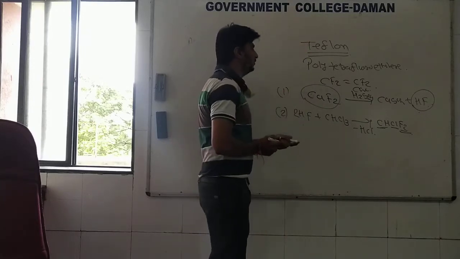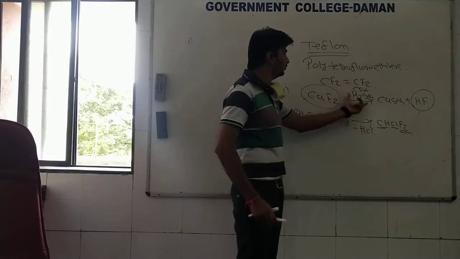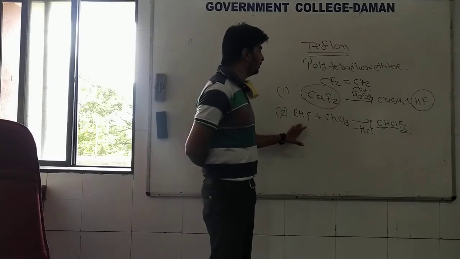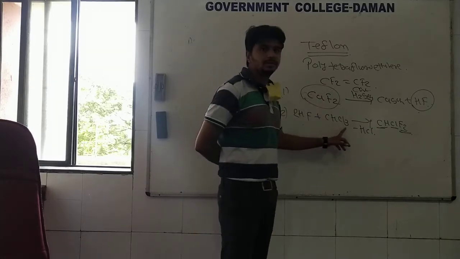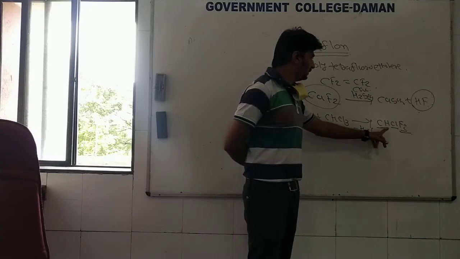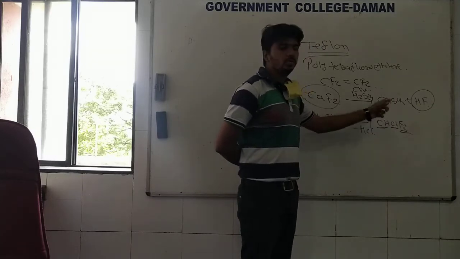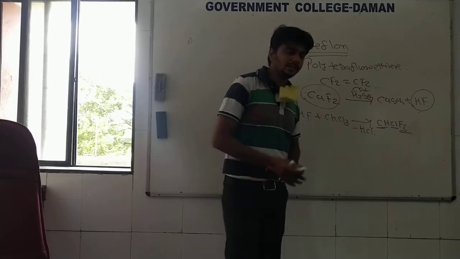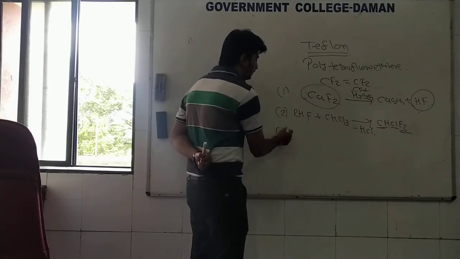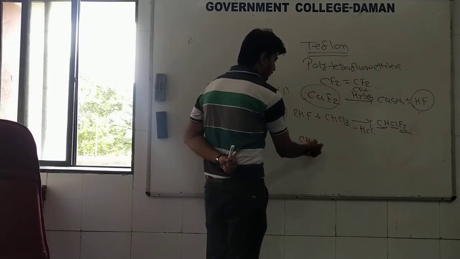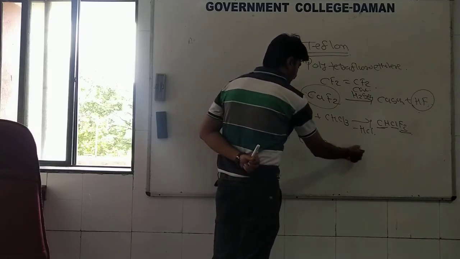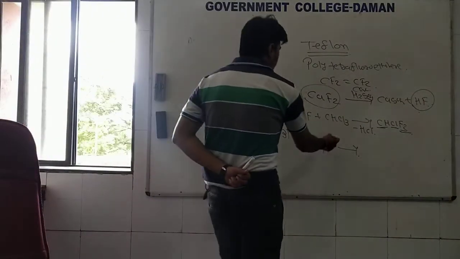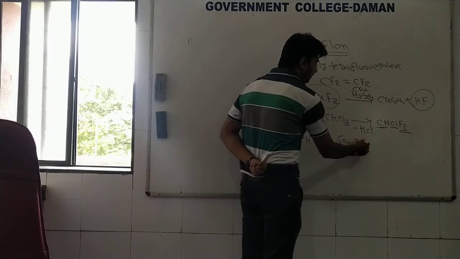Okay, so in the first step we carry out the reaction of calcium fluoride and sulfuric acid. We will get CaSO4 plus HF. Then that HF that we have prepared from the CaF2 will react with chloroform, so that you will get difluoromonochloromethane. Now this difluoromonochloromethane will react in the third step at 600 to 700 degrees Celsius.